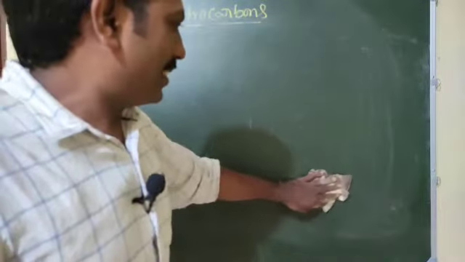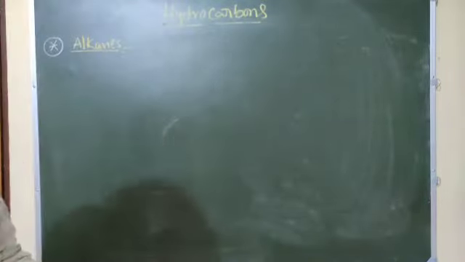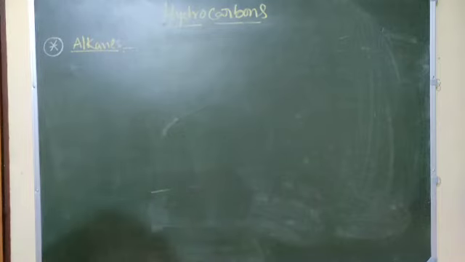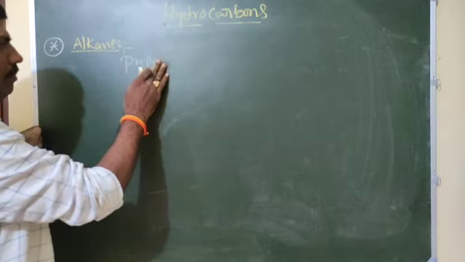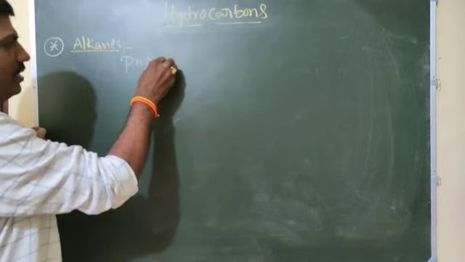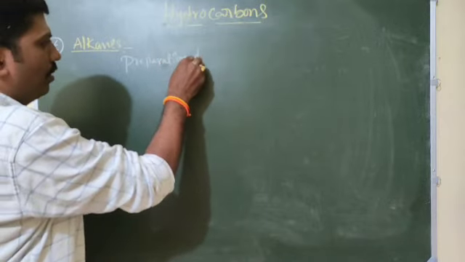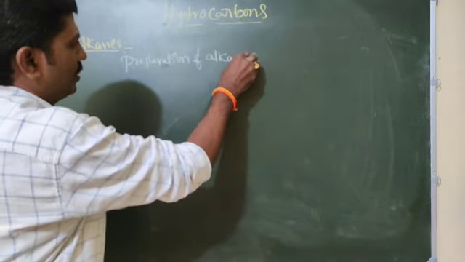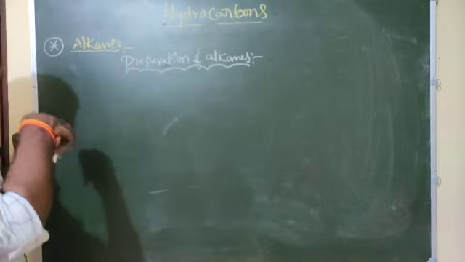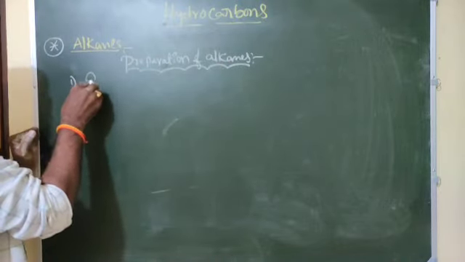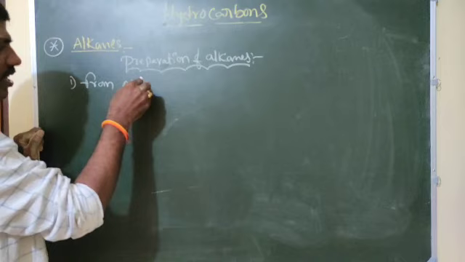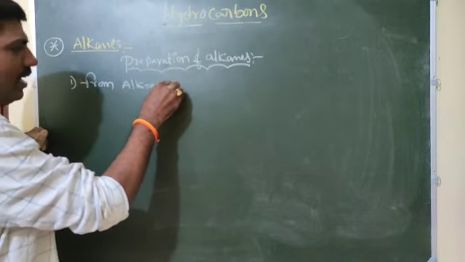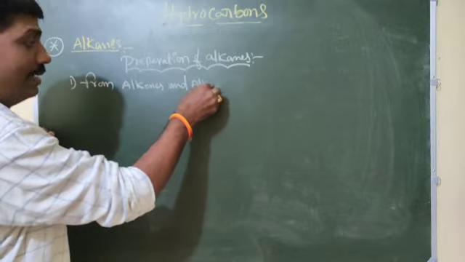Okay, next, preparation of alkanes. How to prepare alkanes? From the first one, from unsaturated hydrocarbons, which are alkenes and alkynes.